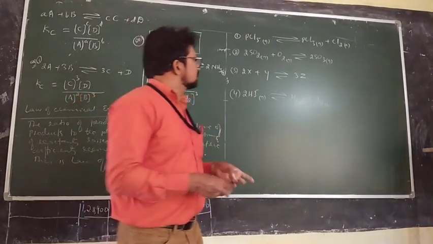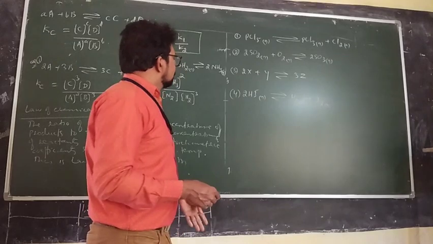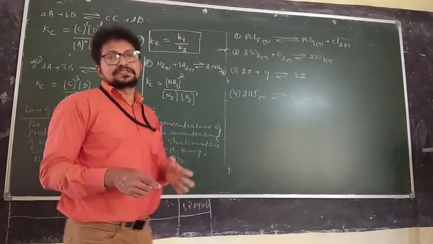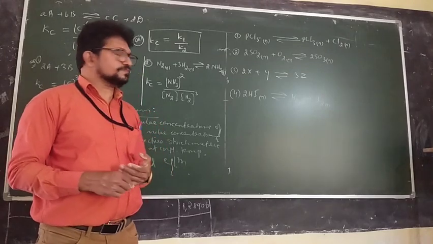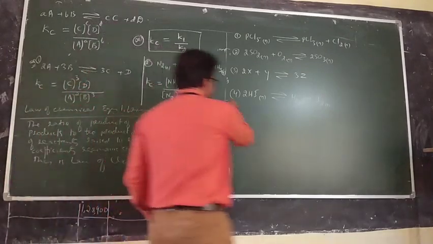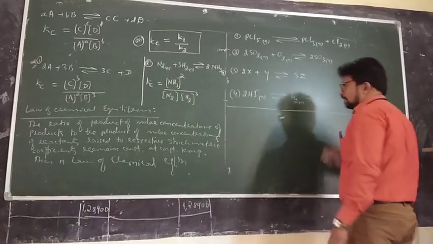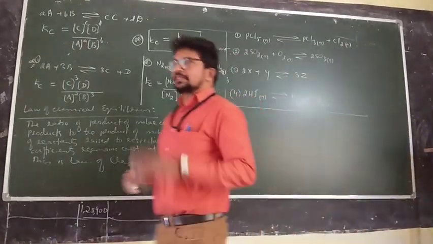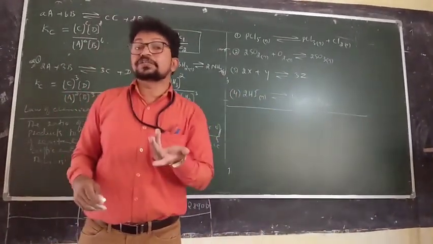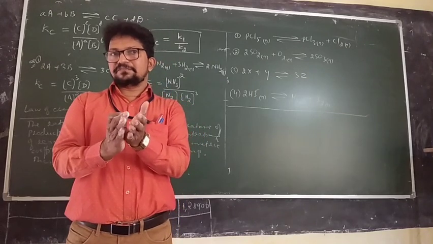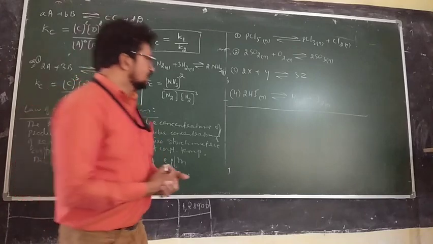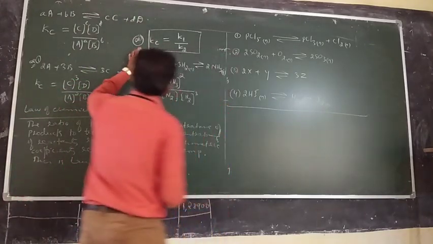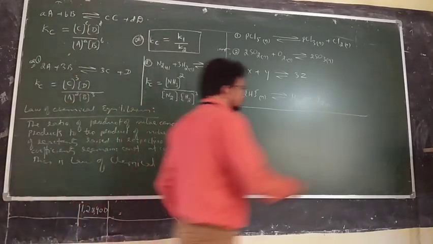So this is about chemical equilibrium, the expression for the chemical equilibrium constant. Here one more thing we have to understand: how the equilibrium constants can be related to one another. I will take an example.